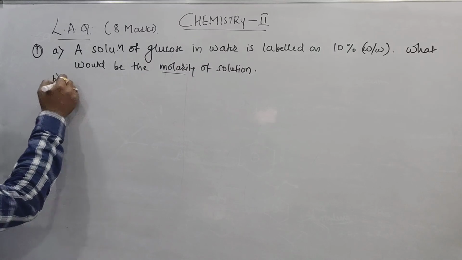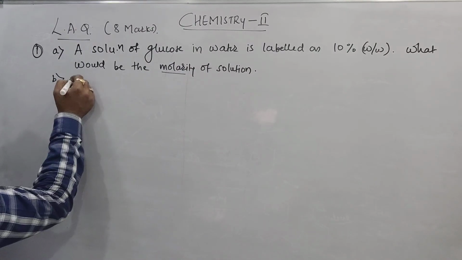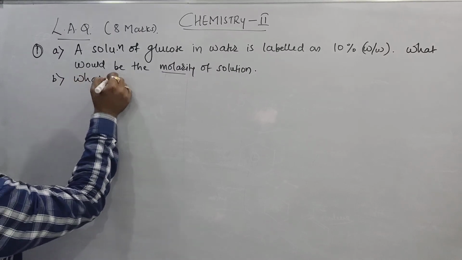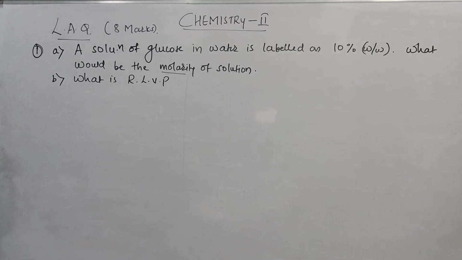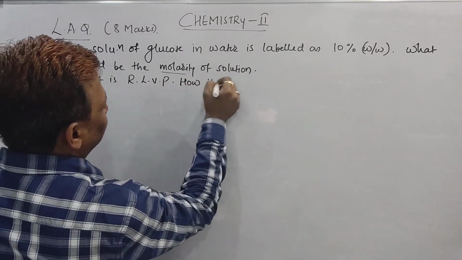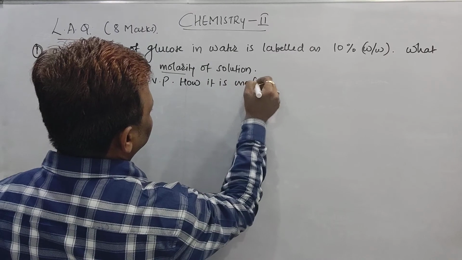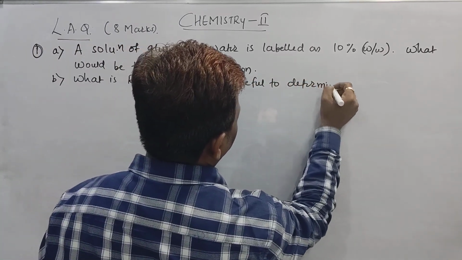Part B, beta. What is the relative lowering of vapor pressure, and how is it useful to determine the molar mass of the solute?